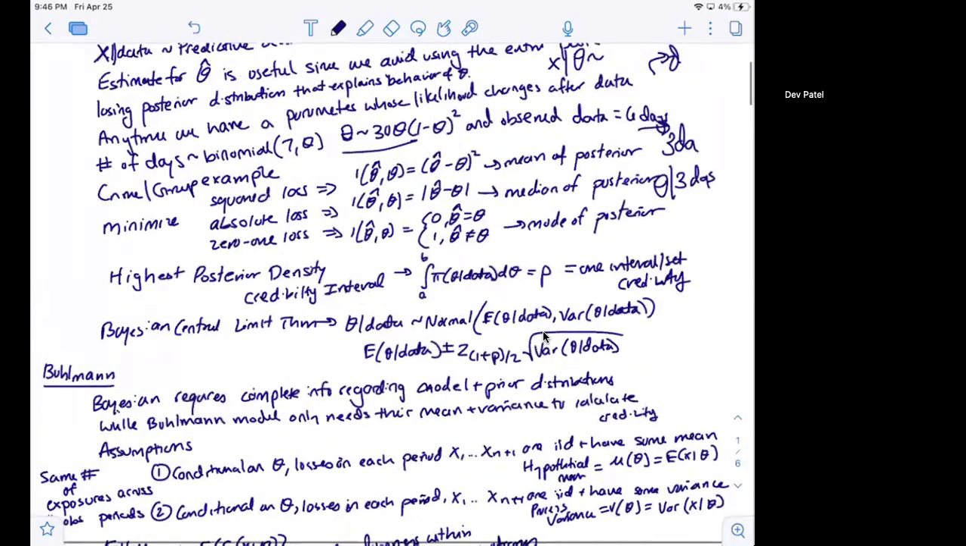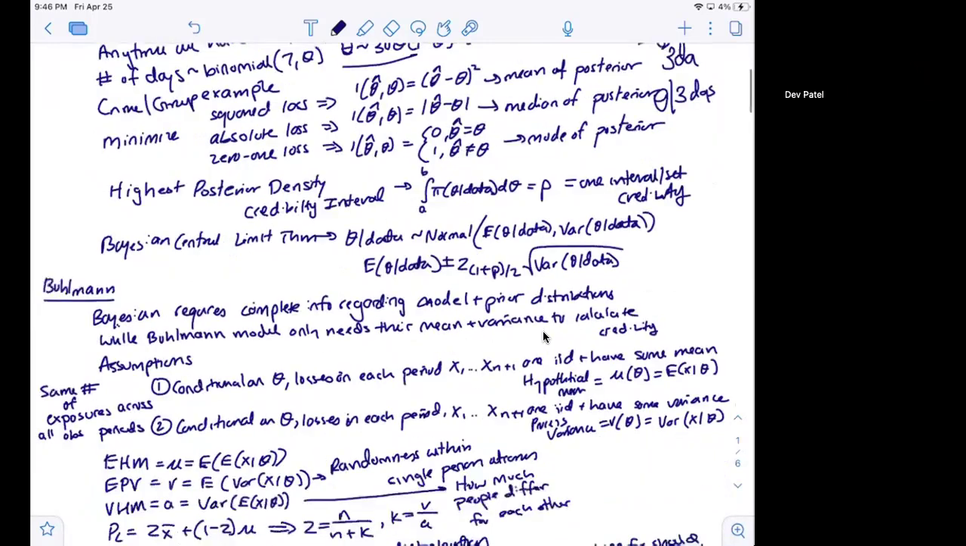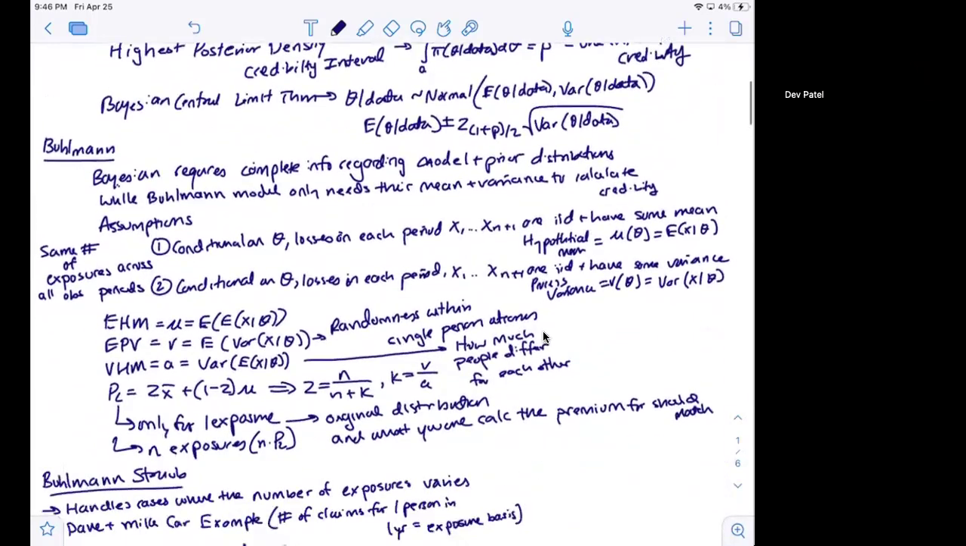And so that is the idea that we want to try to solve: given these new data points, how can we change the distribution of the conditioned parameter? Now, that's Bayesian credibility. Bühlmann credibility, instead of requiring the entire model and prior distributions, we actually only want the mean and variance of the model and prior distributions.